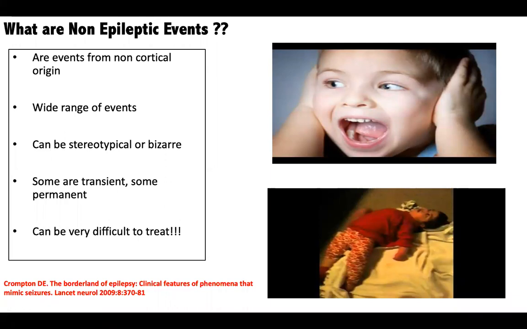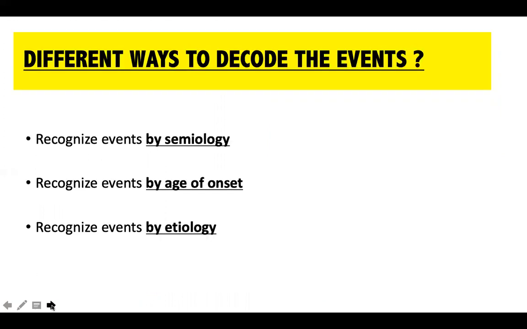This is a wide, heterogeneous range of disorders. There are many disorders which can produce abnormal movements, whereas if it's epilepsy, it's relatively easy. We know it's of cortical origin. Non-epileptic attacks, personally, I believe are much more difficult to understand and analyze compared to epileptic events.